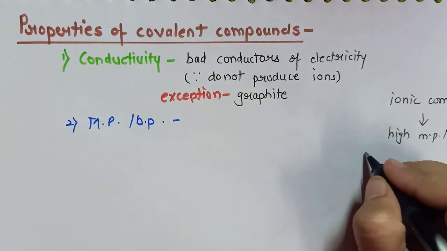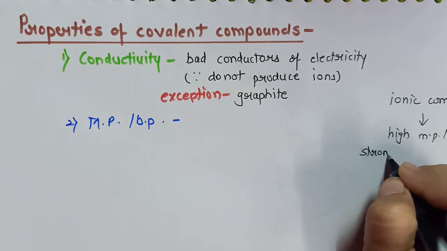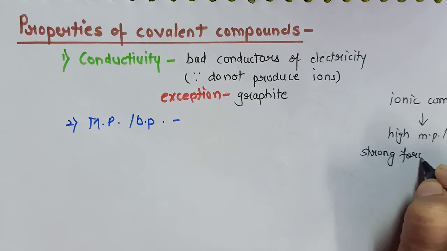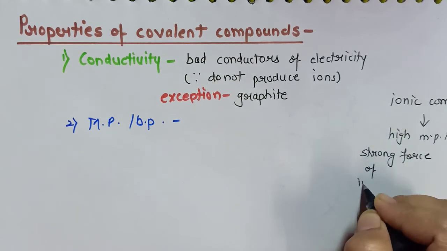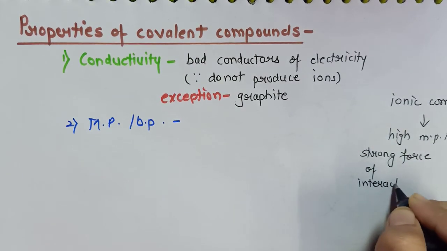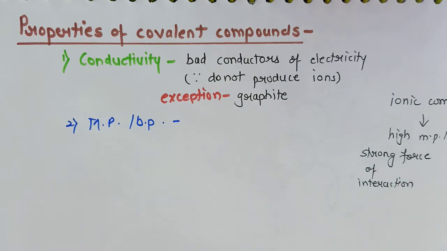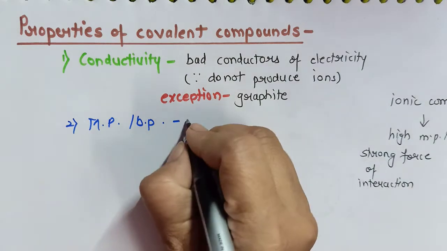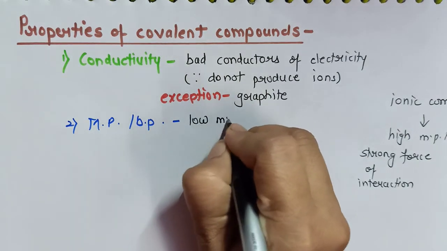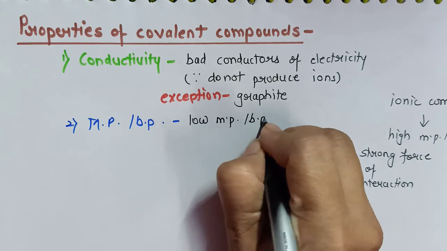Because they have a strong force of interaction in them. On the other hand, covalent compounds do not show high melting or boiling points. Comparatively, they show low melting points or boiling points.